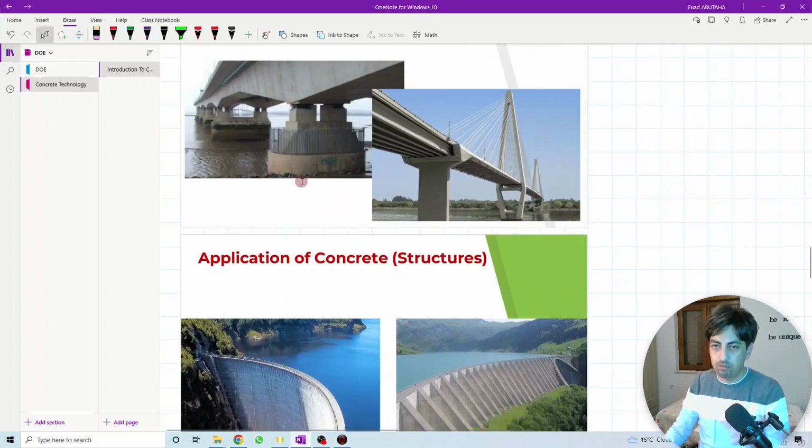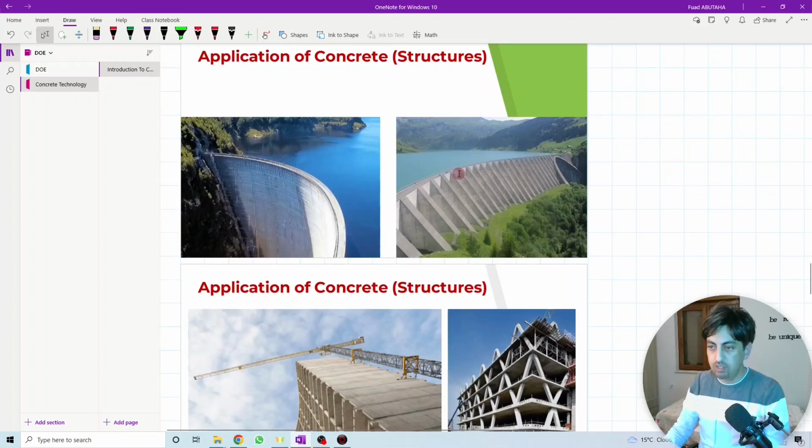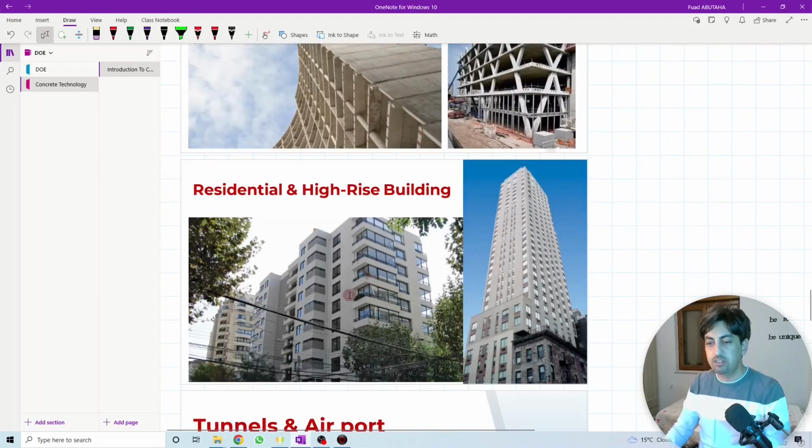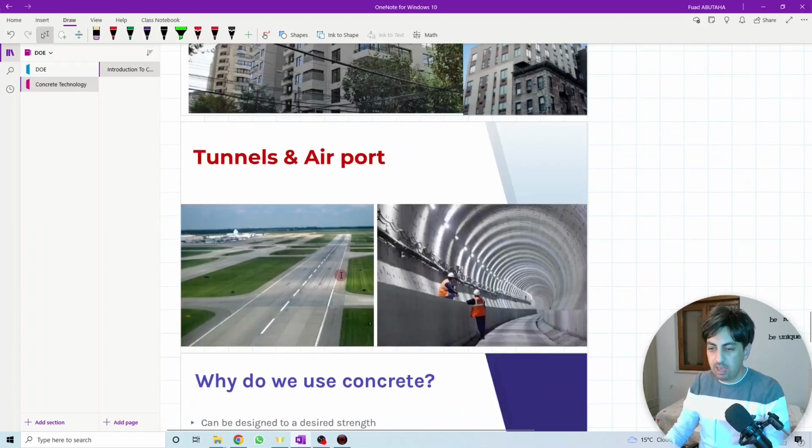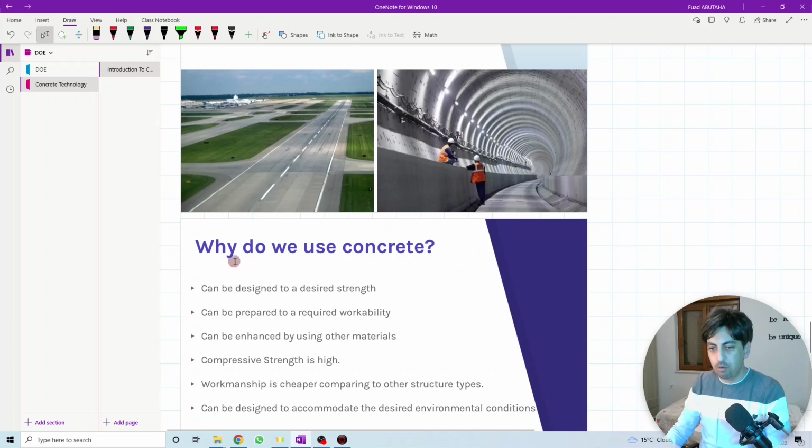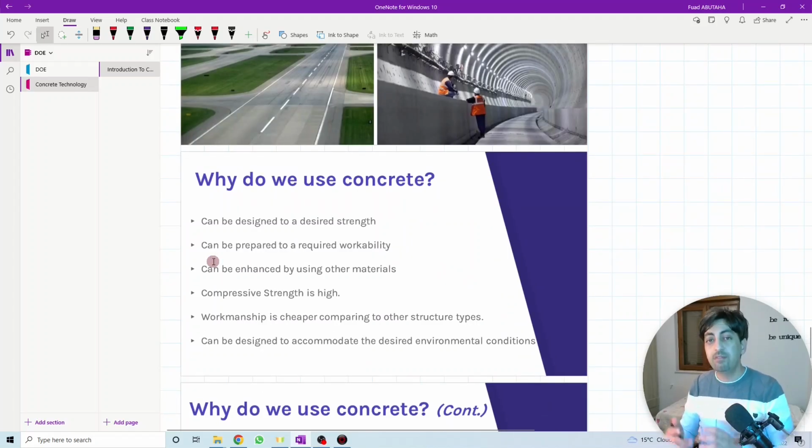Here is a sample of the application. Where do we normally use the concrete? Dams, structure, residential, high-rise building, in the airport, in the tunnel, and everywhere. So what makes concrete different than any other types of material, or what is significant about concrete? What makes concrete more special than any other construction material?